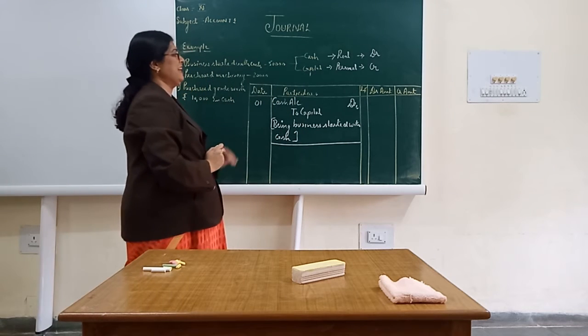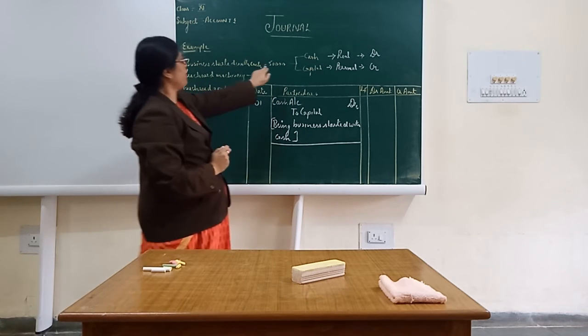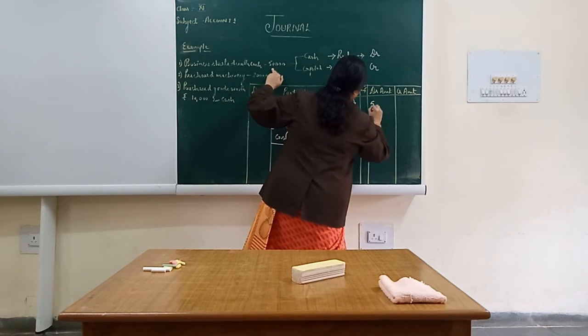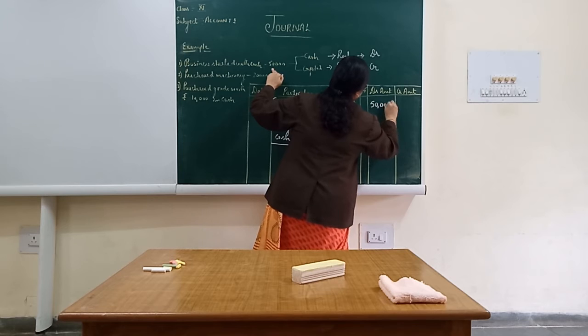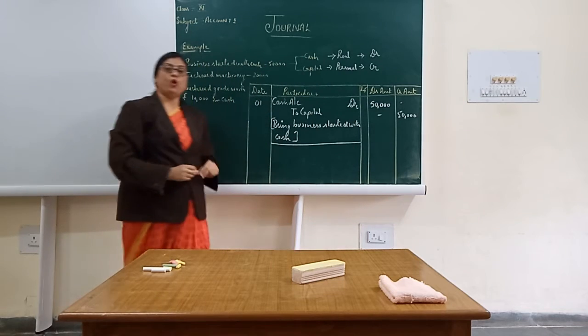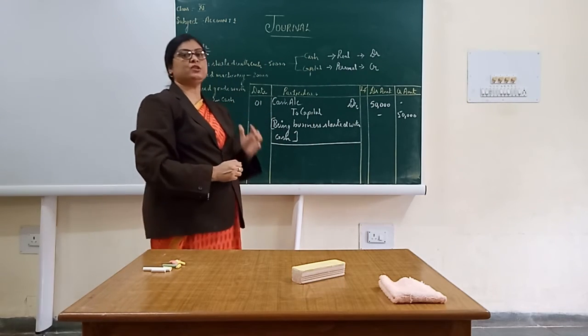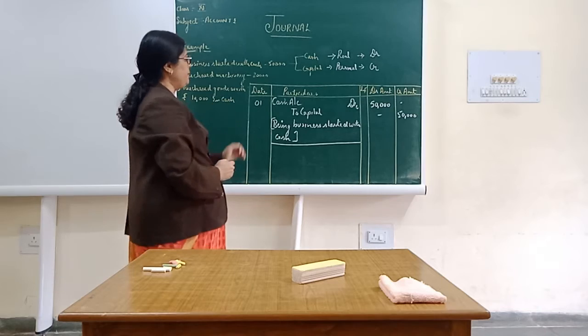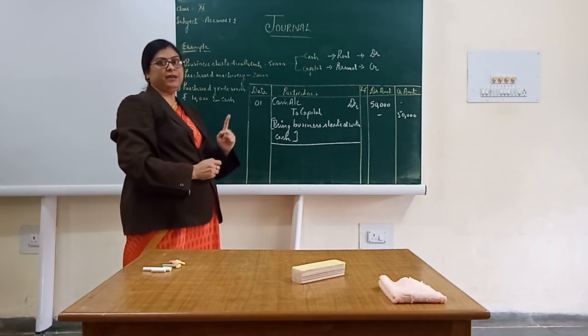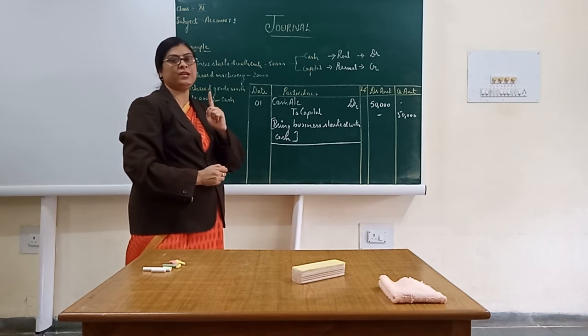Now after this, the amount has to be placed. What is the amount? The amount is 50,000. 50,000 to be recorded over here and 50,000 to be recorded over here. This we have already studied. On the basis of the double entry system, when we put the transactions, every debit has its corresponding credit.